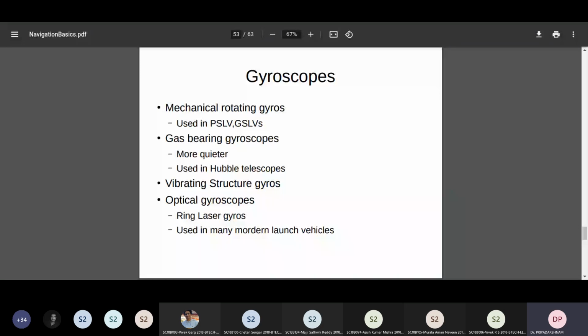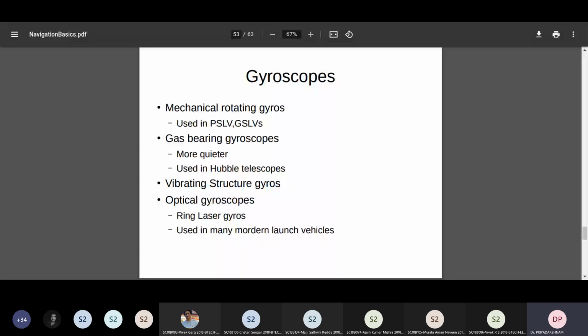These are okay. I'm not going into details of any of them. Maybe some brief mention we will do later on. Then you have something called vibrating structure gyroscopes. If you have a vibrating tuning fork or something, these also can be utilized to realize a gyroscope. We'll talk about that as we go further. Then there are optical gyroscopes, ring laser gyroscopes, and fiber optic gyroscopes. Modern spacecraft use these because mechanical gyroscopes have lower lifetime. So India is also developing these laser gyroscopes.